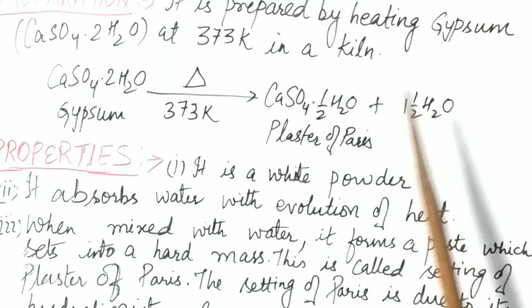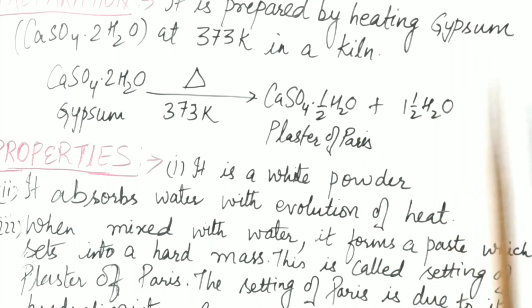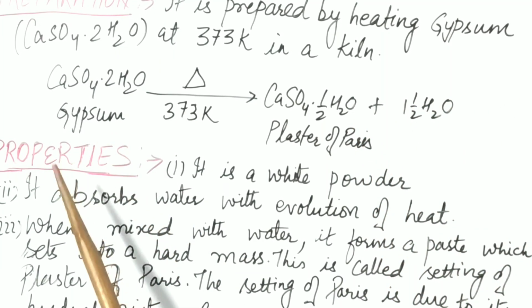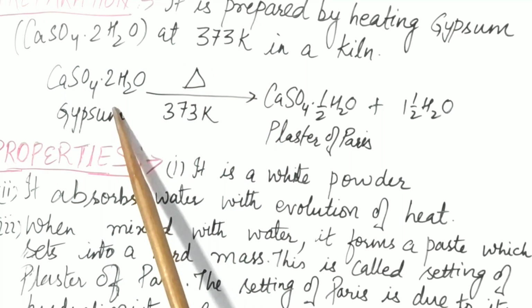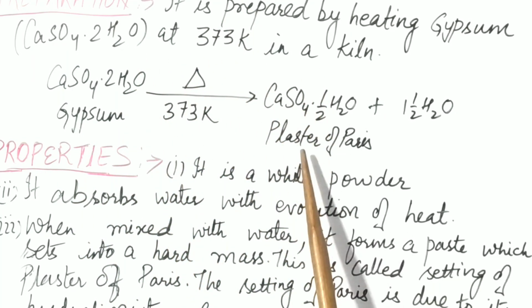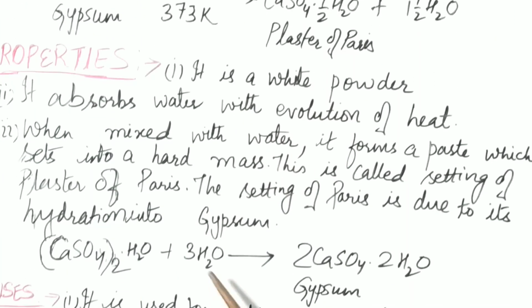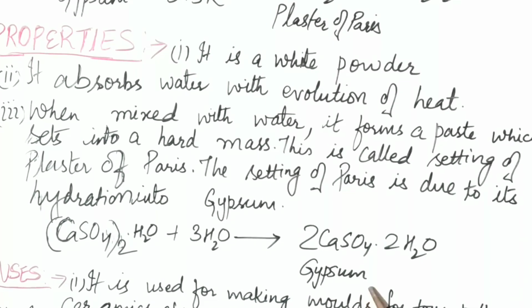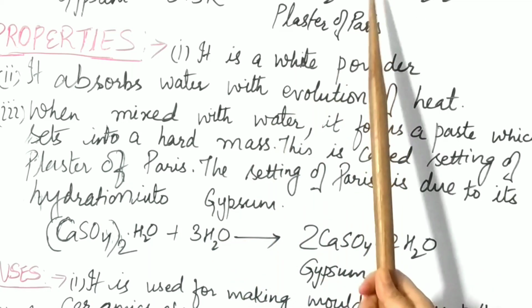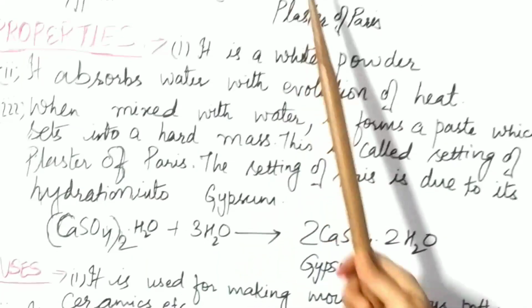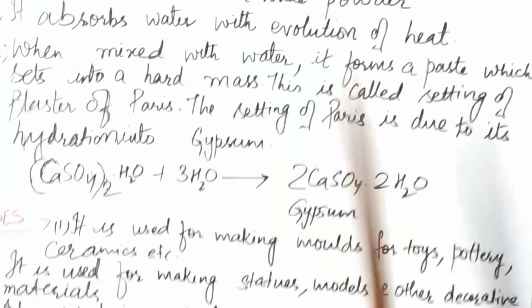See, on addition of water, this reaction reverses. Understood? When you heat gypsum, you get plaster of Paris. But when you add water to plaster of Paris, you again get gypsum. So these two reactions are just the reverse of each other.